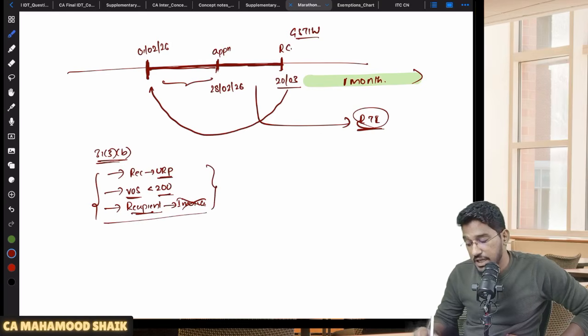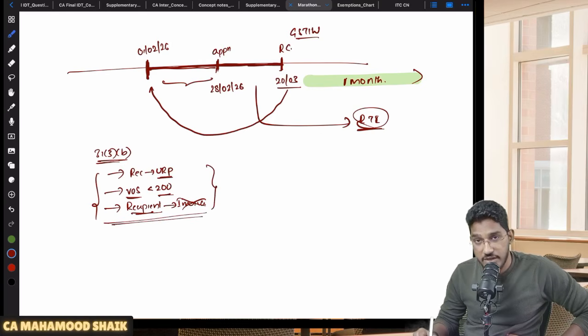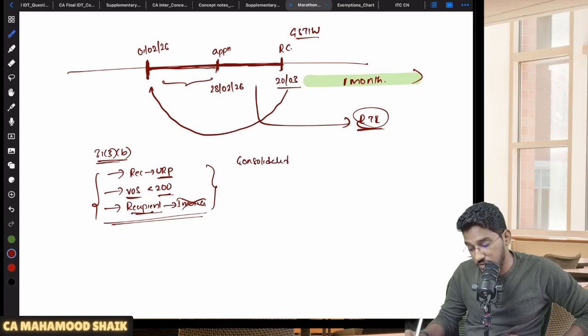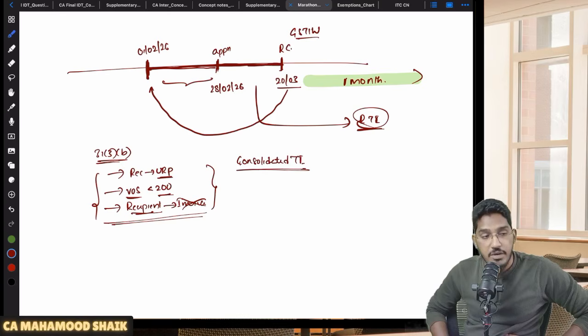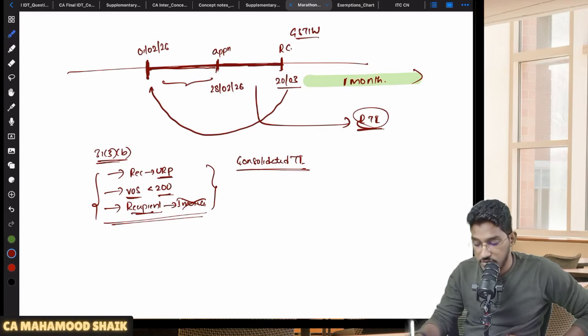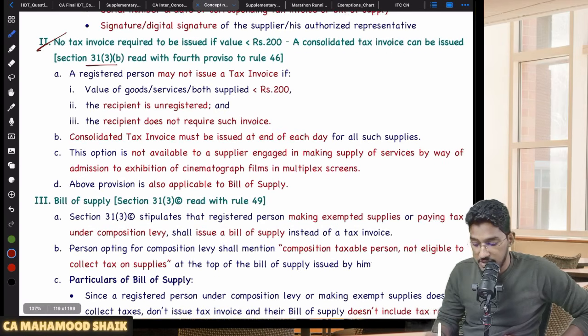But by the end of the day, you have to identify all such cases where you have not given the tax invoice, and you have to give one consolidated tax invoice. By the end of the day, you have to identify all those cases where you did not give the invoice, and generate one consolidated tax invoice. So that is what Section 31 subsection 3 clause B says.